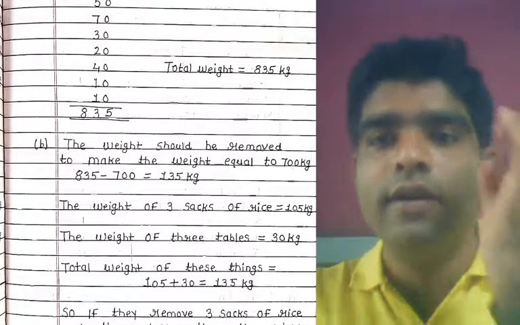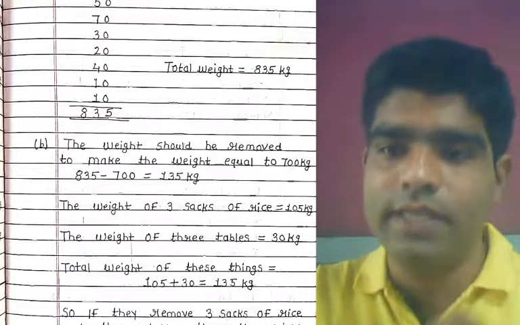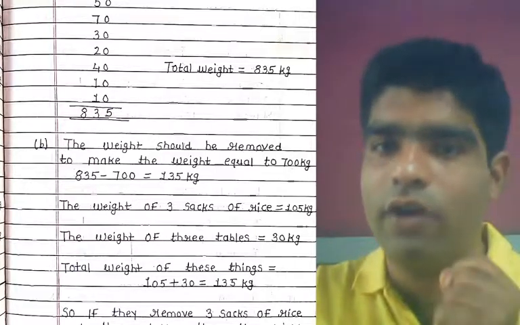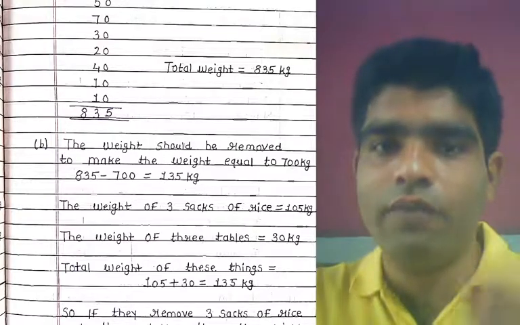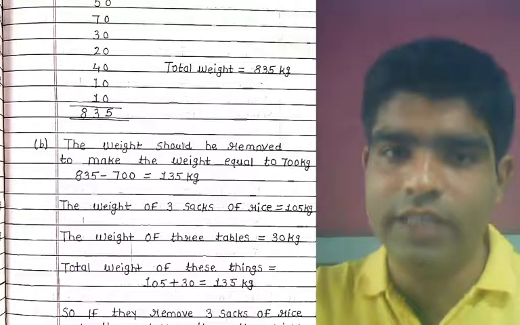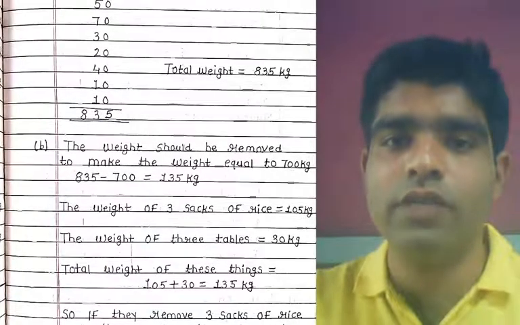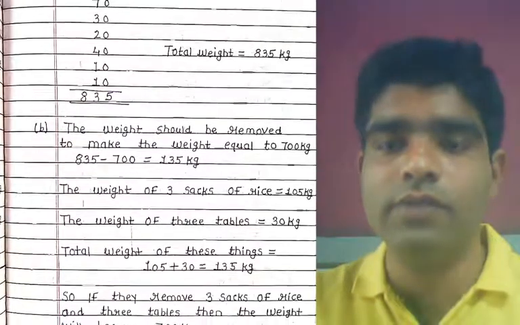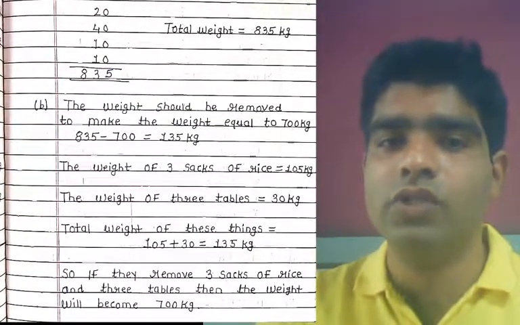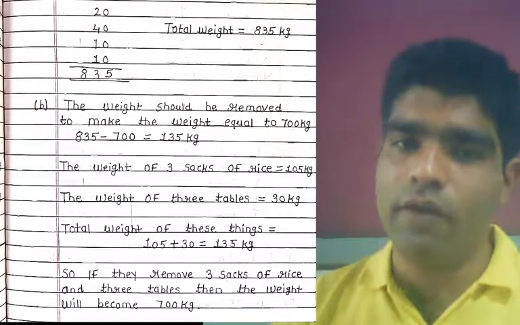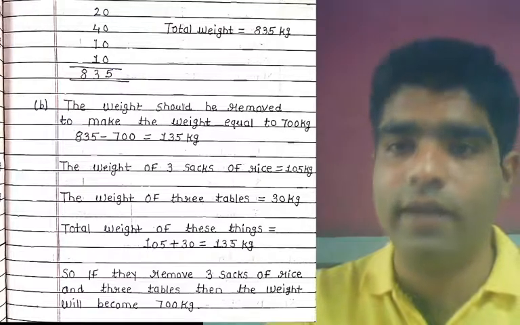It means 35 multiplied by 3 equals 105 kilogram. The weight of 3 tables is 30 kg. And the total weight of these things is what? 105 and 30 kilogram equals 135 kg. It means your correct answer is: if they remove 3 sacks of rice and the 3 tables, then the weight becomes 700 kilogram.